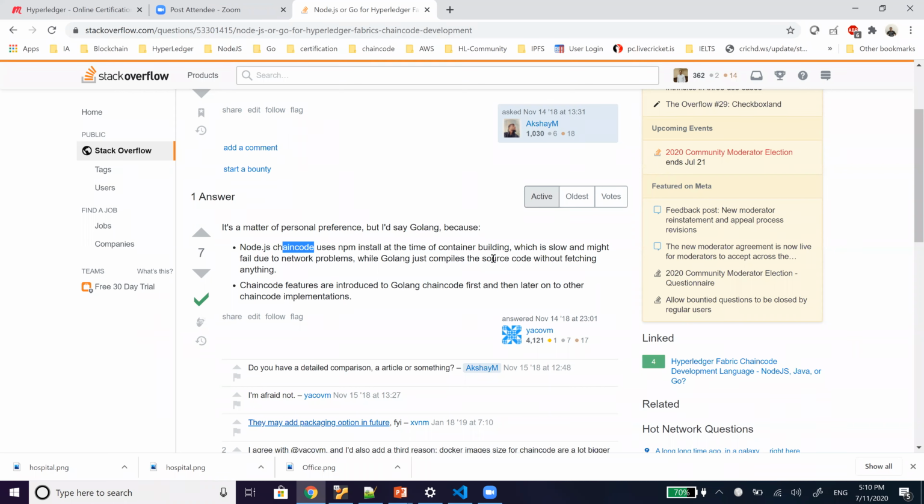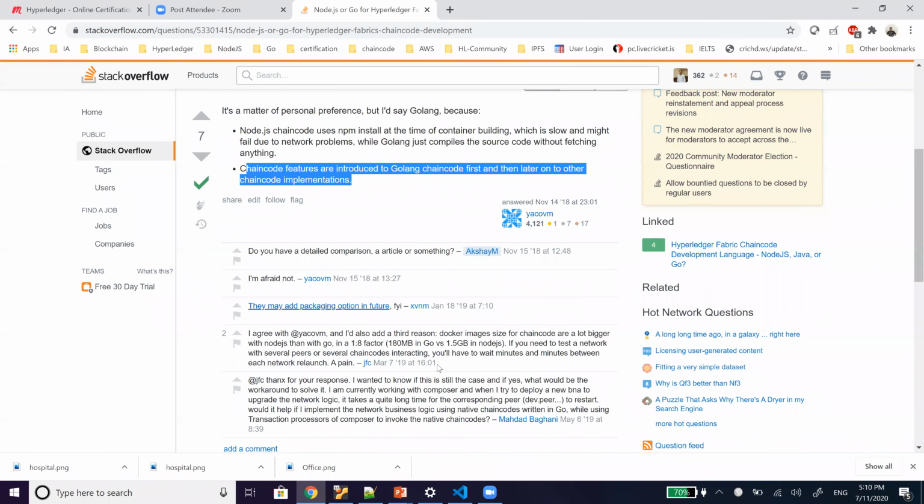So this is the difference I found, that in Node.js we might face this issue. I personally haven't tried it, but I also found some discussions and will be providing you the link about which language to use. Chain code features are introduced into Golang chain code first, and then later into the other implementations.